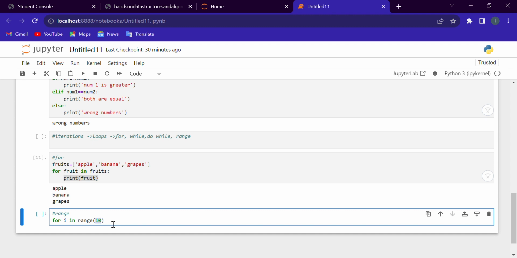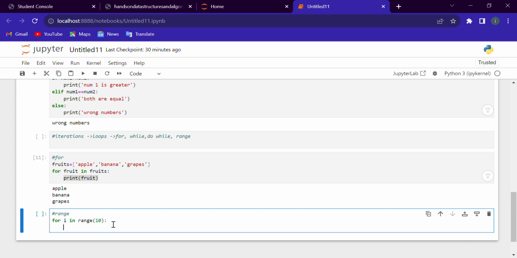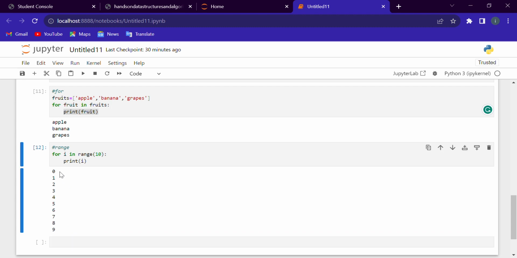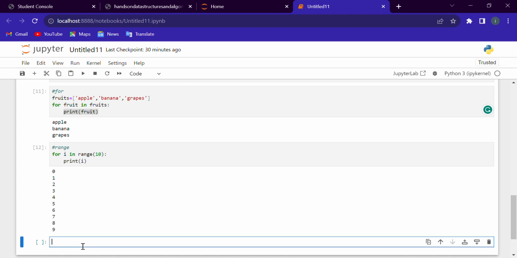Now print. Let's see, it will start from 0 and continue till 10. Sorry, till 9.